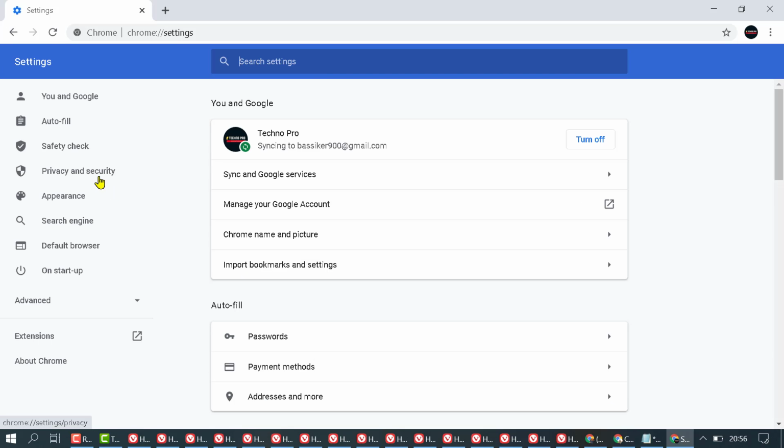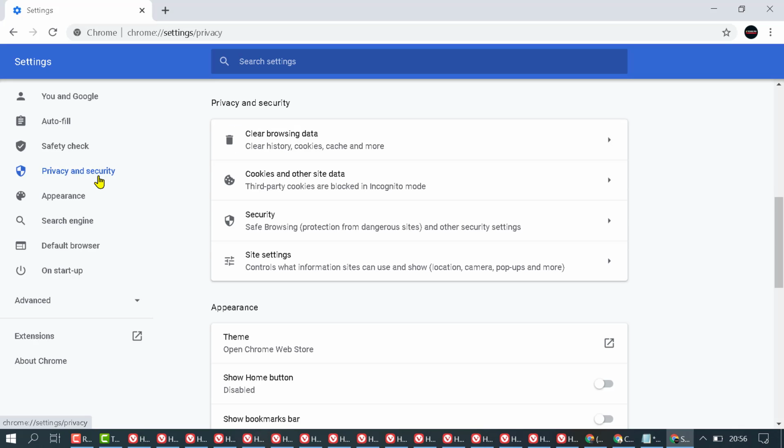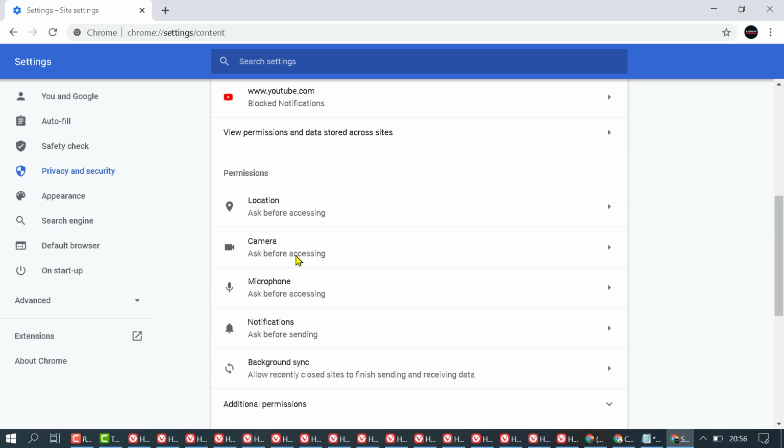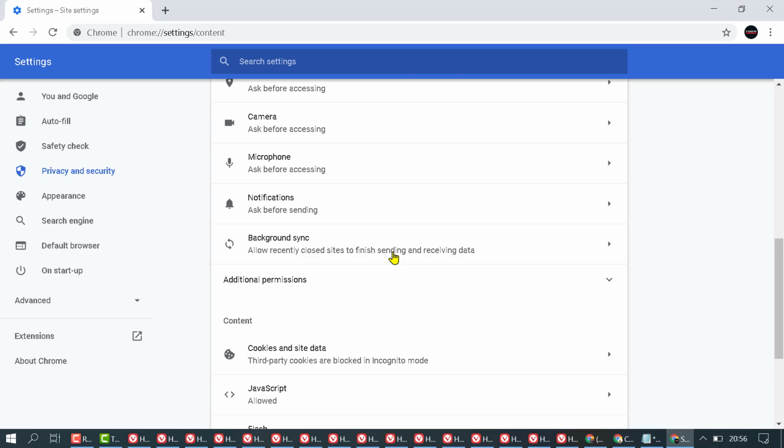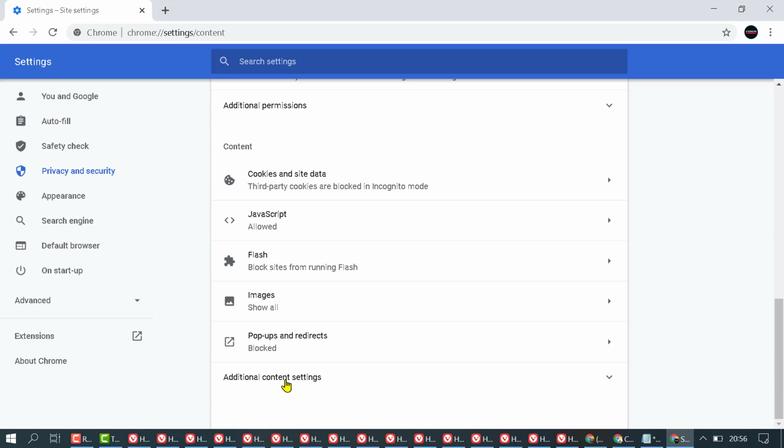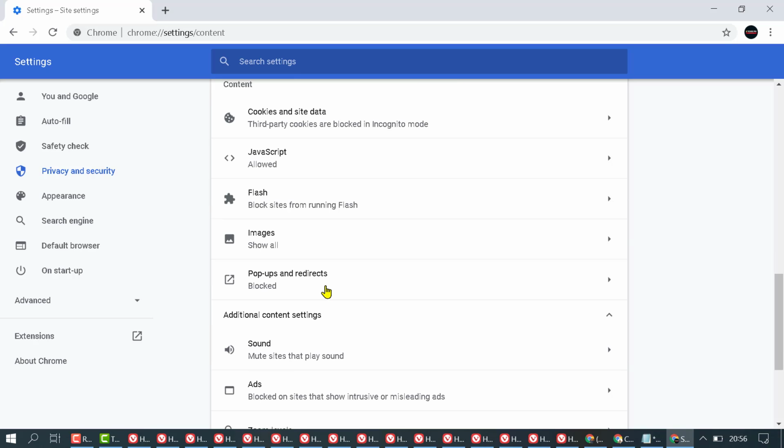And here, click on Privacy and security. Click on Site settings. Scroll down and click on Additional content settings. You will see the icon for Sound.